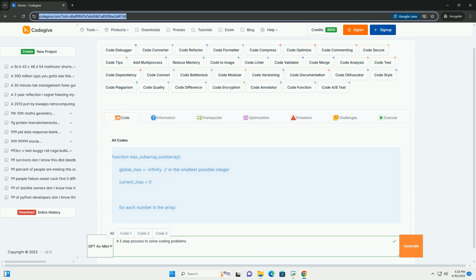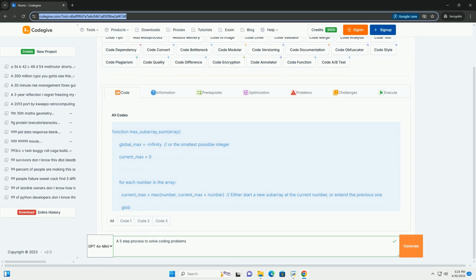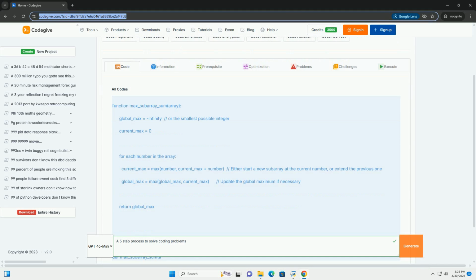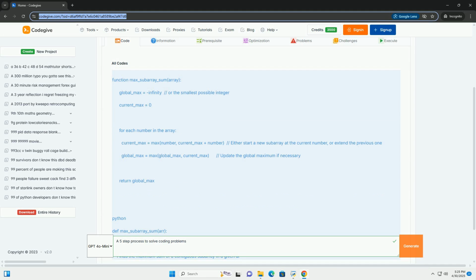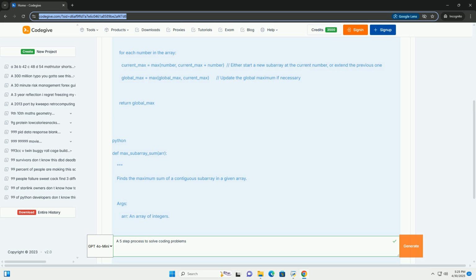OK, let's dive into a robust 5-step process for tackling coding problems, complete with examples to illustrate each step. This approach is designed to make problem solving more systematic and less daunting, regardless of your skill level. The 5-step coding problem solving process.